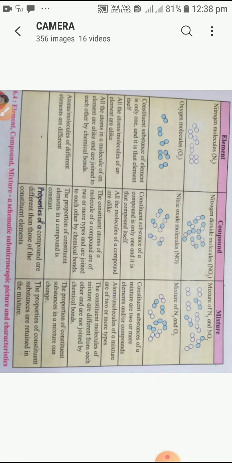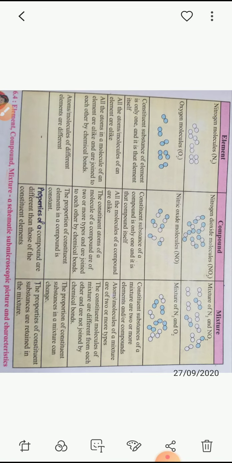So in mixtures, the properties are retained. This is the second type of classification of matter: elements, compounds and mixtures. So elements: N2, O2, nitrogen, oxygen, these are elements. Compounds: two or more elements joined to form compounds. And mixtures are formed by mixing two or more elements or compounds in any proportion. So these are the characteristics of elements, compounds and mixtures.